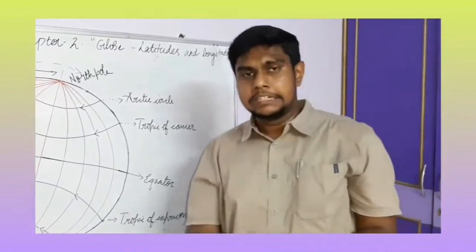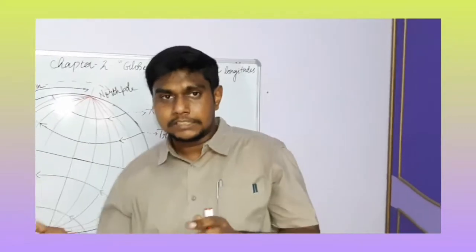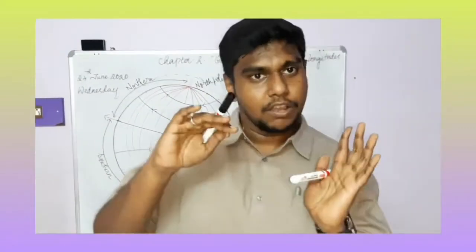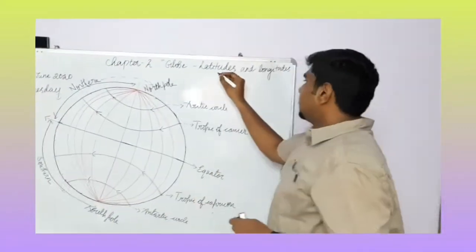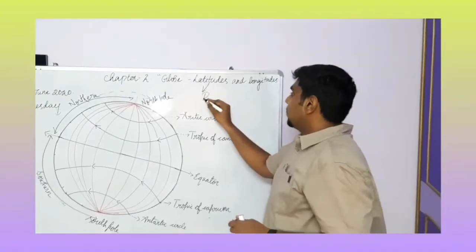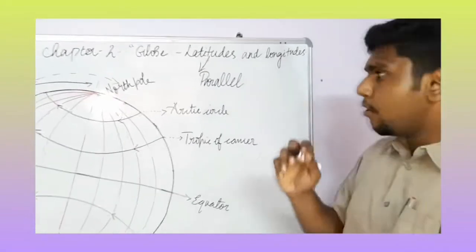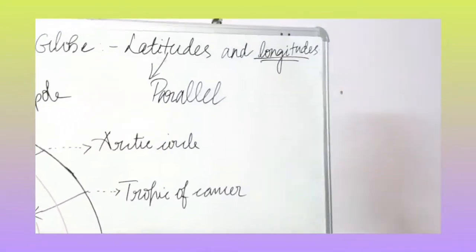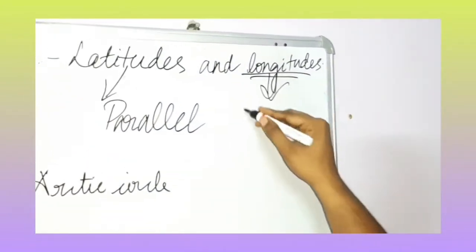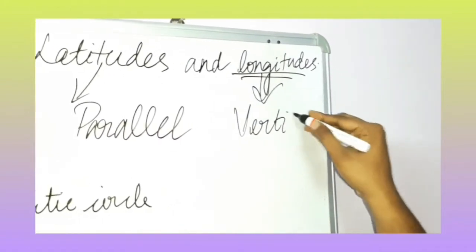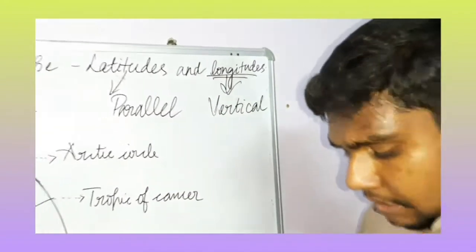As you already learned, a globe is a physical representation of Earth. It's a round representation of Earth. What does latitude mean? Latitudes are the parallel lines drawn on the globe. Then what does longitude mean? Longitudes are the vertical lines drawn on the globe.